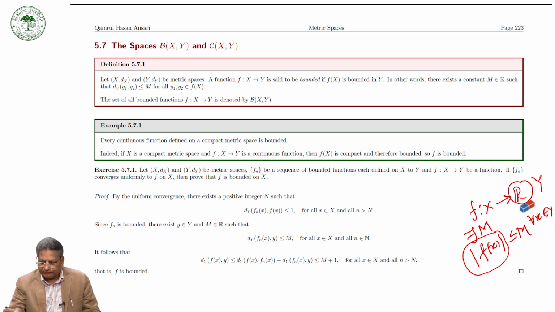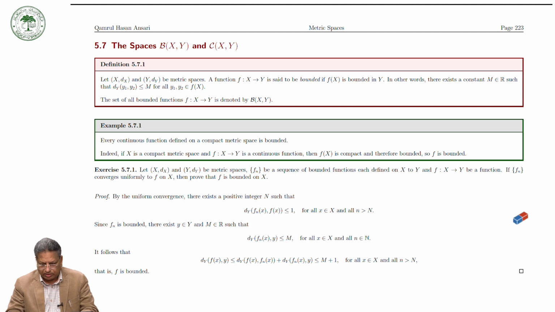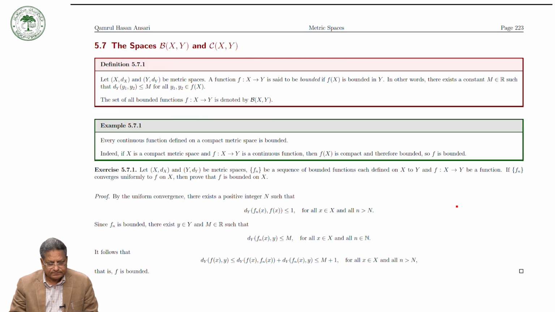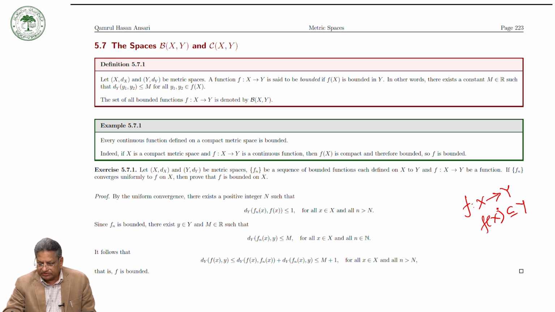If you have a function f from a metric space X to a metric space Y, then we say that this function is bounded if f(X), which is a subset of Y, is bounded. Let us call this set, for example, D. Then the set D is bounded in Y.